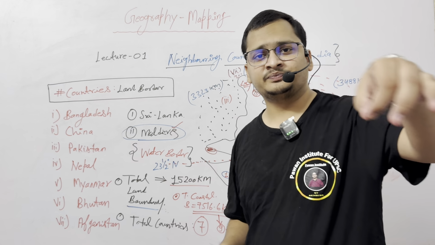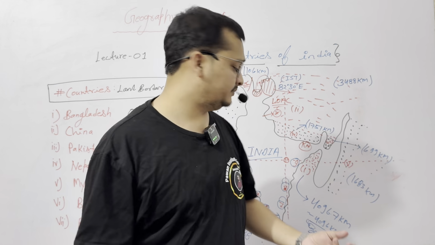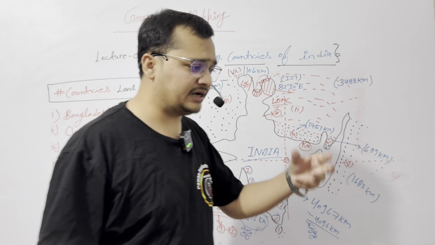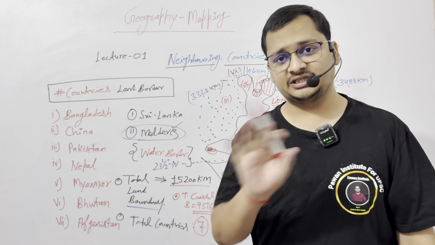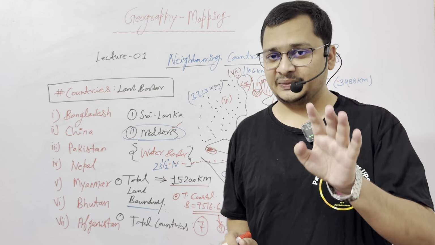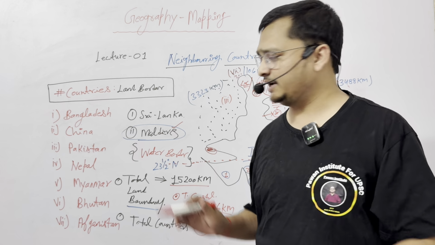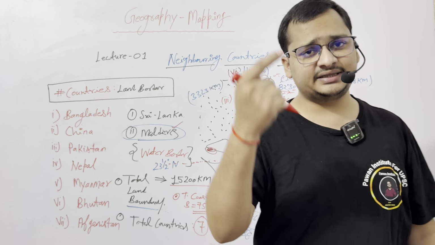What is the total land border of India's mainland? It is 15,200 km. What is the coastal border? 7,516.6 km. So these things I already discussed. Till here, if you have any kind of doubt, please let me know in the chat box. Till then I will erase the board and move to the next part of this lecture.